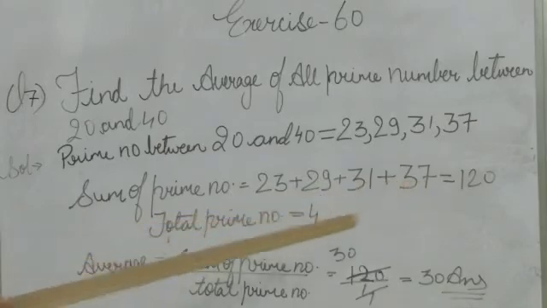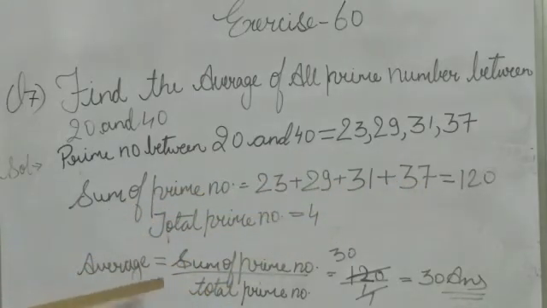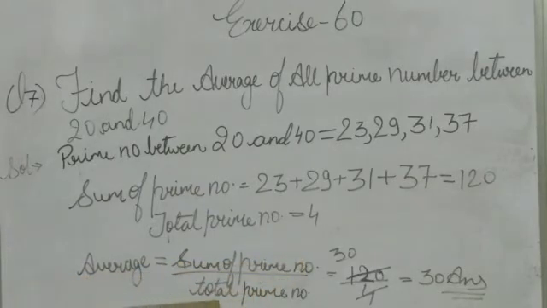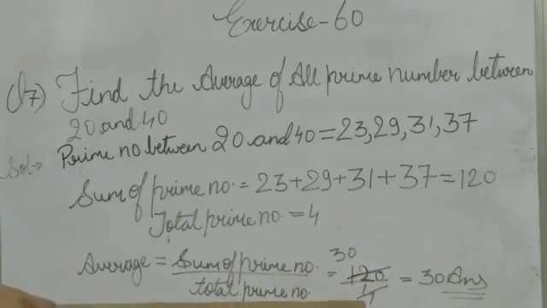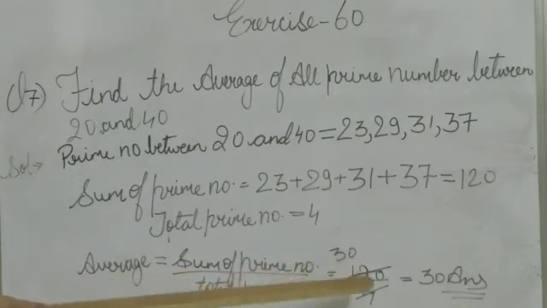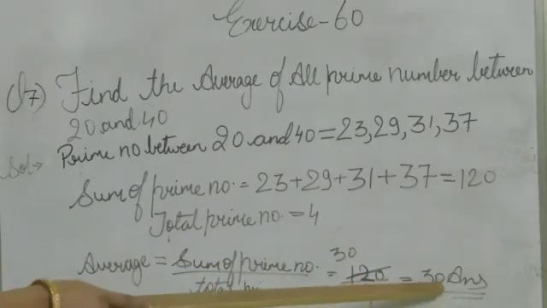Total prime numbers 4. Average is equal to sum of prime numbers upon total prime numbers. Sum of prime numbers 120 and total prime numbers 4. 120 upon 4. 120 divided by 4 is 30. That means the average is 30.